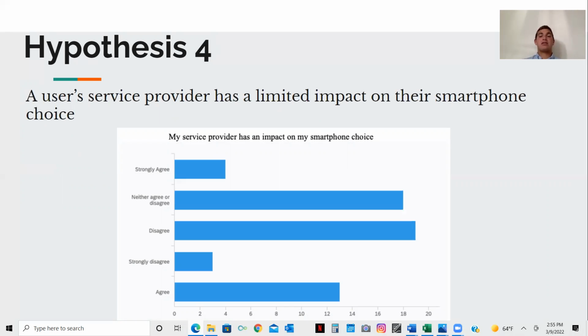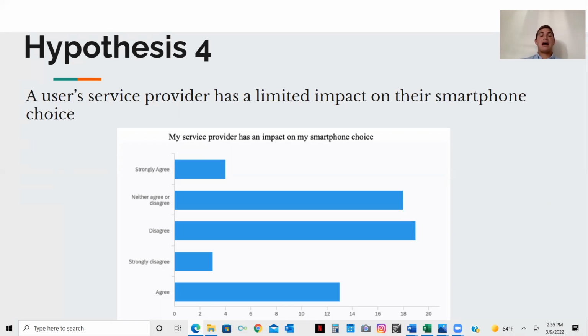The main point in the survey that tests hypothesis 4 was the statement that service provider has an impact on my smartphone choice. The most popular answer was disagree, and following closely behind that was neither agree nor disagree, with agree being the third most popular answer.